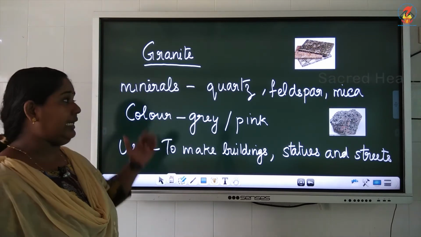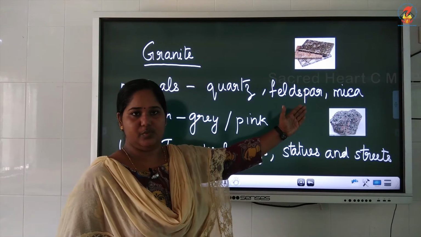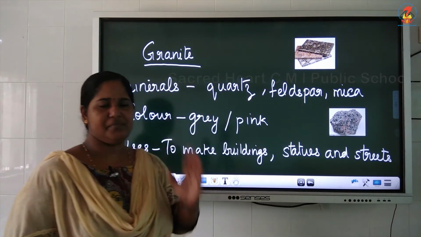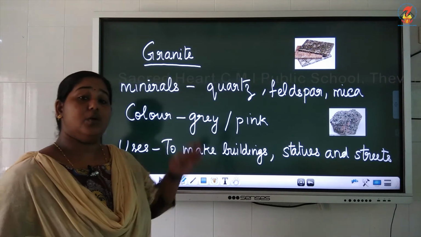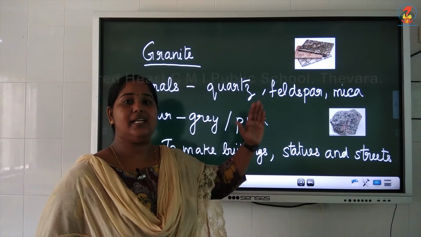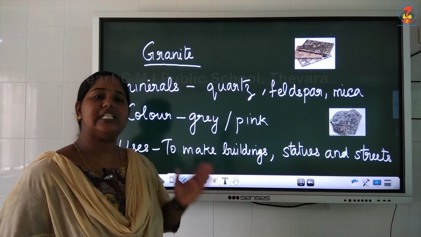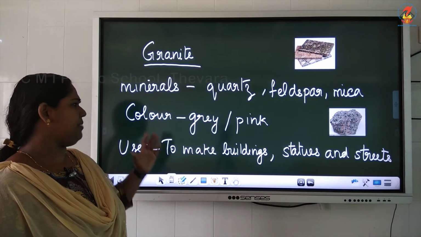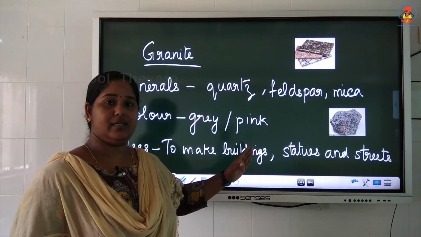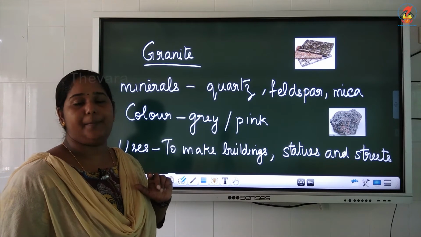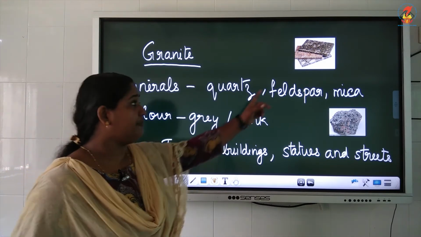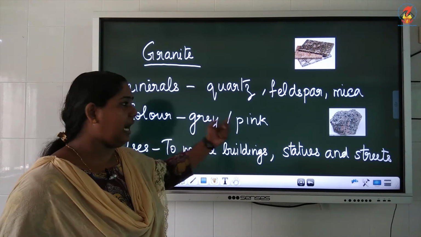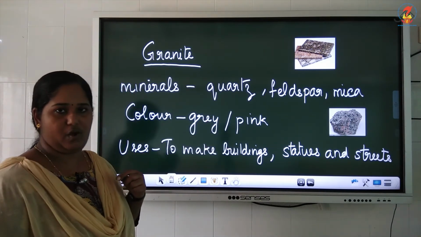This igneous rock contains three main minerals, which are they? Quartz, feldspar and mica. You might be hearing it for the first time. Quartz, feldspar and mica. These are three minerals present in granite. The color of granite may be grey or pink, and the color varies depending upon the presence or the content of feldspar in it. So feldspar is a mineral which determines the color of the granite rock.